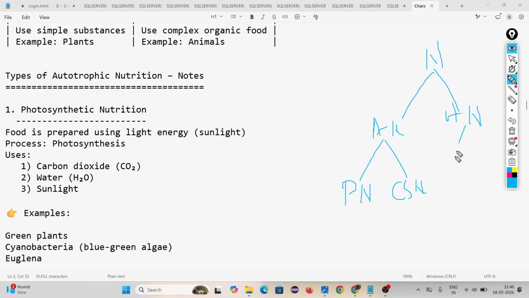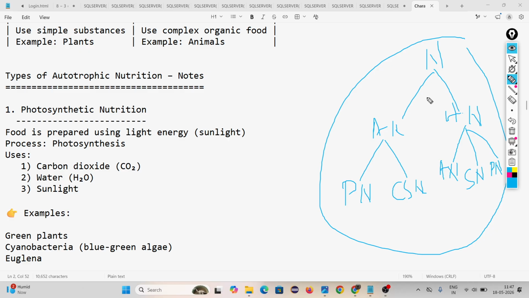And heterotrophic nutrition is of three types: holozoic nutrition, saprophytic nutrition, and parasitic nutrition. Okay, this is the hierarchy of nutrition. Nutrition is of two types: autotrophic nutrition and heterotrophic nutrition. Autotrophic nutrition is of two types: photosynthetic nutrition and chemosynthetic nutrition. Heterotrophic nutrition is of three types: holozoic, saprophytic, and parasitic nutrition.